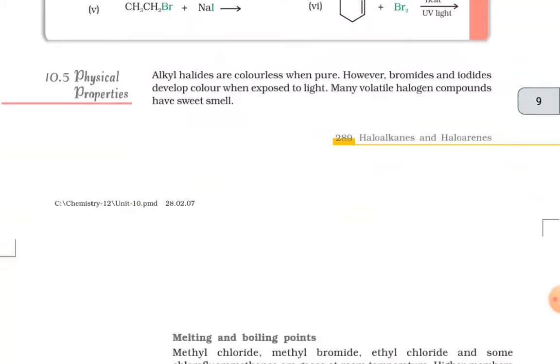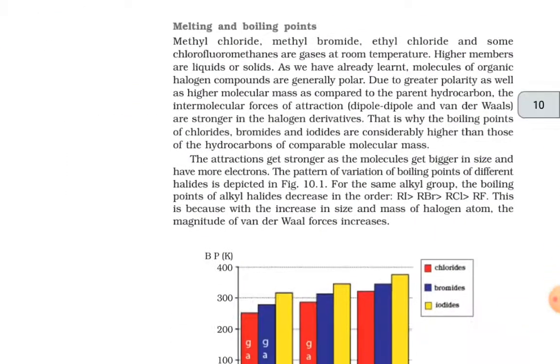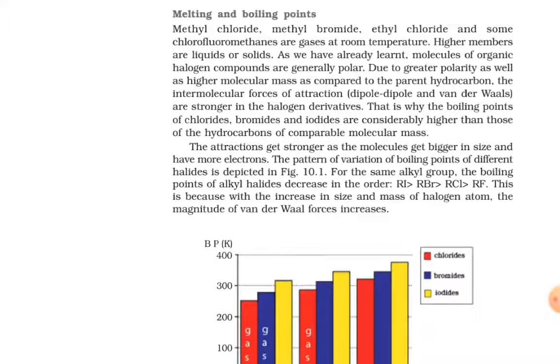Then 10.5, that is physical properties. Alkyl halides are colorless when pure. However, bromides and iodides develop color when exposed to light. Many volatile halogen compounds have a sweet smell. Melting and boiling points: methyl chloride, methyl bromide, ethyl chloride and some chlorofluoromethanes are gases at room temperature. Higher members are liquids or solids.